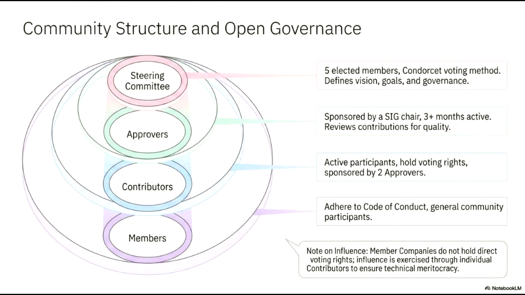Finally, a key principle of our governance is the distinction regarding influence. Member companies do not hold direct voting rights. Instead, influence is exercised through individual contributors. This structure is intentionally designed to ensure a technical meritocracy, where project direction is determined by the expertise and activity of individuals rather than corporate affiliation.